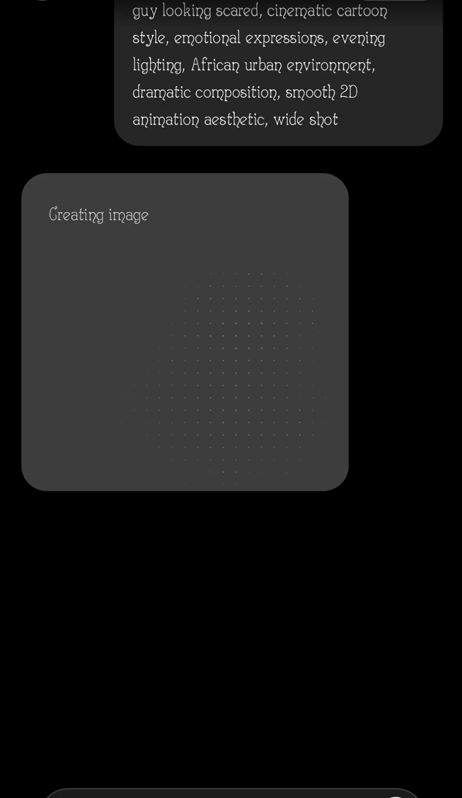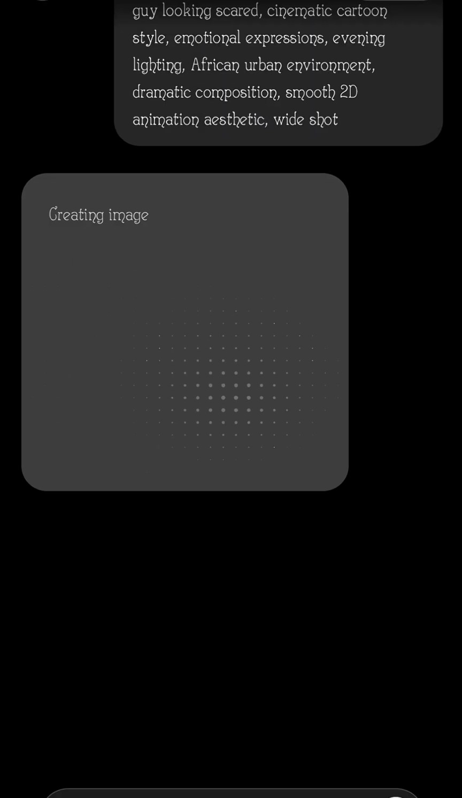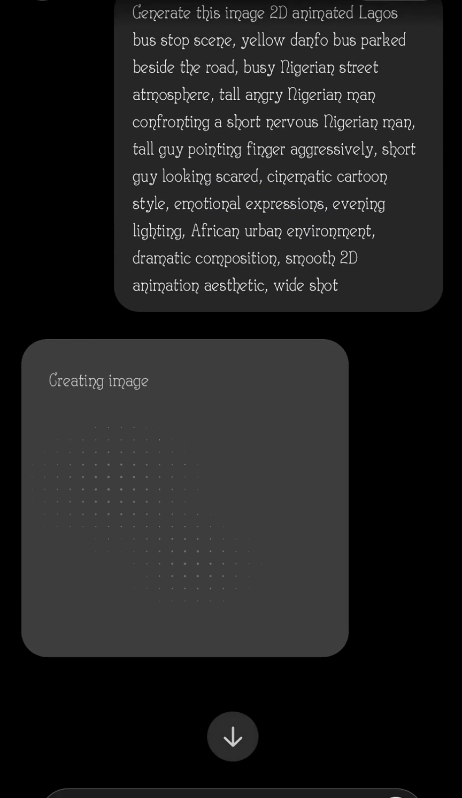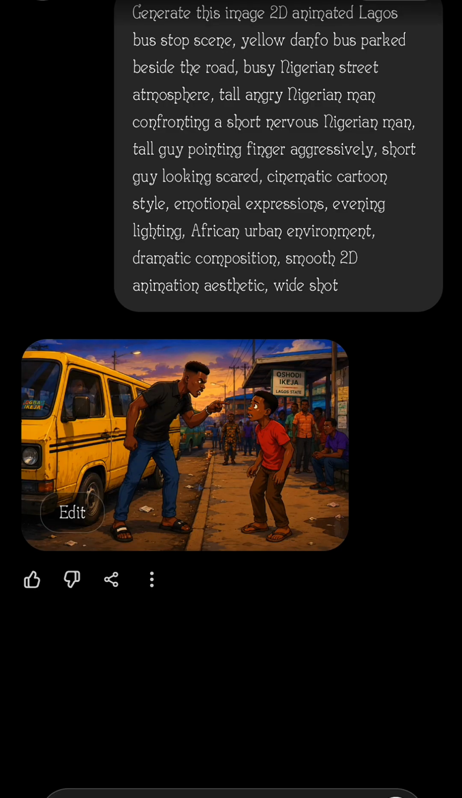So you can ask ChatGPT to generate the image for you, or you can go to other AI tools like Gemini or any AI tool of your choice to generate the image. Now, let's wait for ChatGPT to generate the image for us. And after I generate the image, I'm going to use this image to generate our video. Now, as you can see, create image is generating our image.